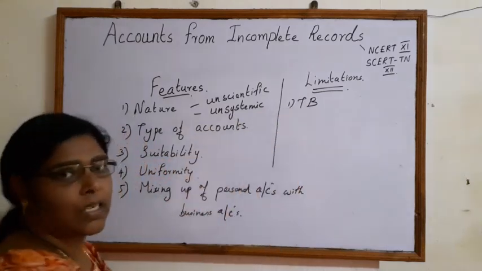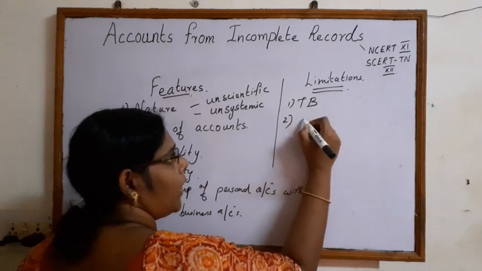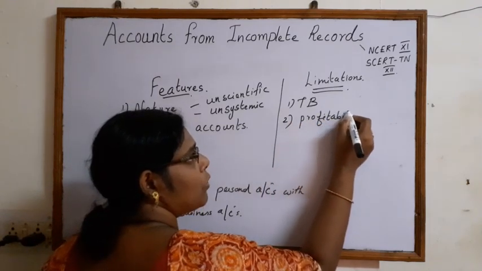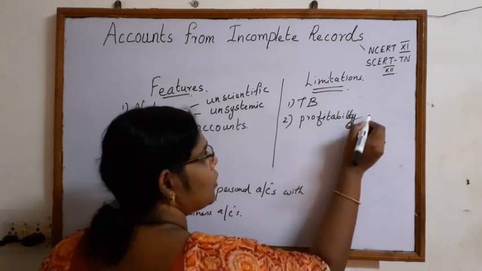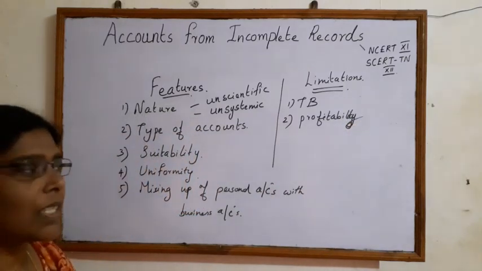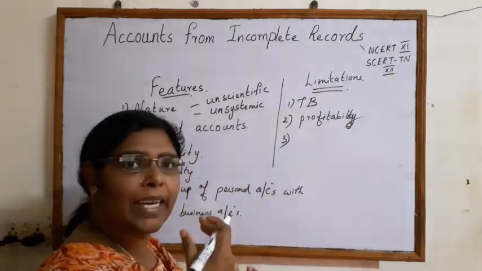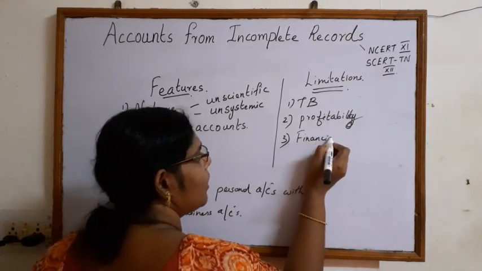As a result we will not be able to find the profitability, the true and fair view of the business concern, and it is very difficult to find the correct financial position of the concern.